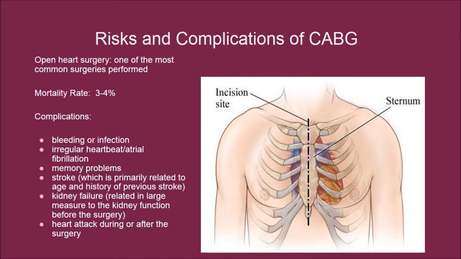Risk and complications of CABG. It is an open heart surgery and one of the most common surgeries performed. The mortality rate is 3 to 4%, and some of the complications include bleeding or infection, irregular heartbeat, atrial fibrillation, memory problems, stroke, which is primarily related to age and a history of previous stroke, kidney failure, and a heart attack during or after the surgery.